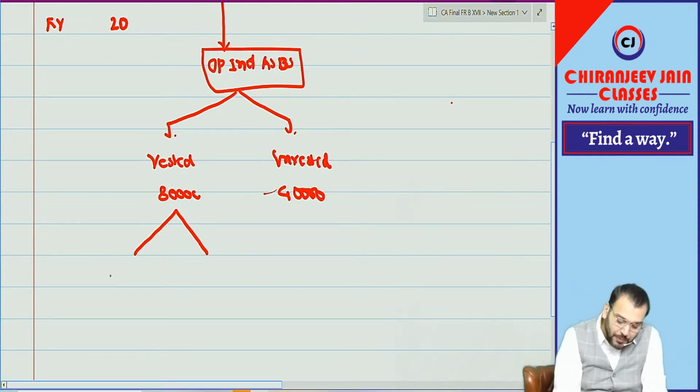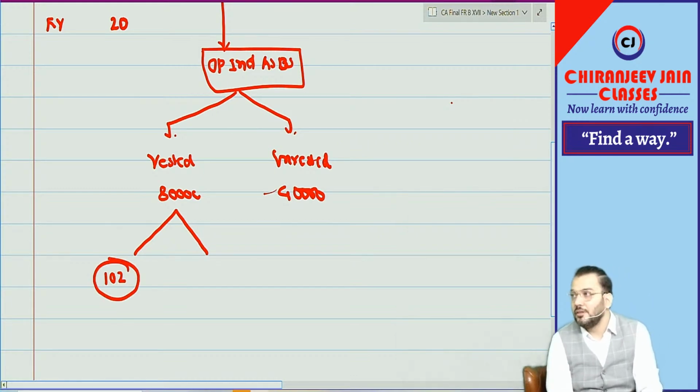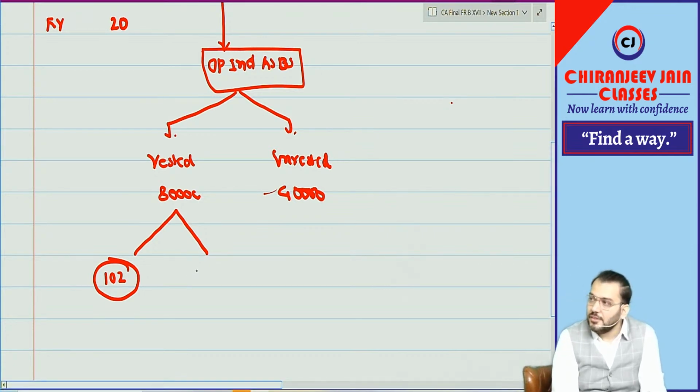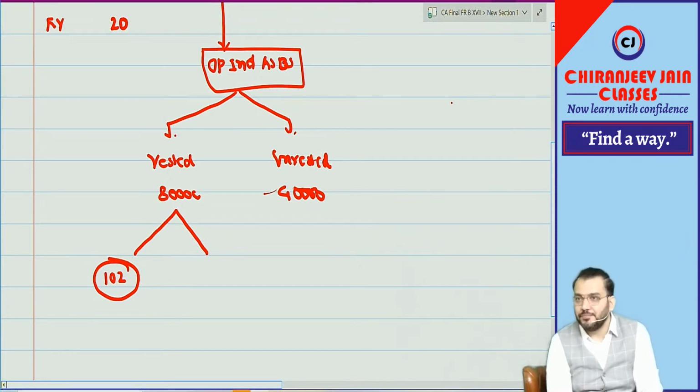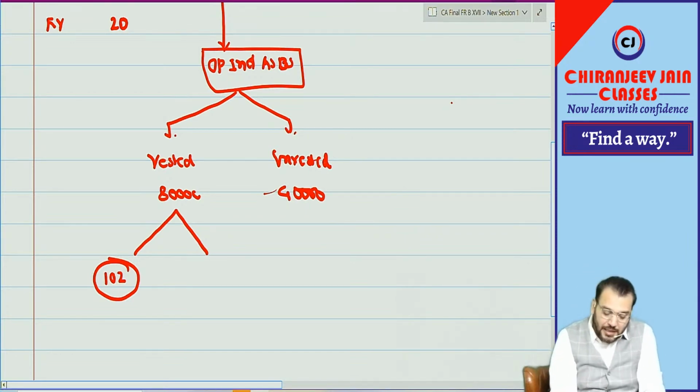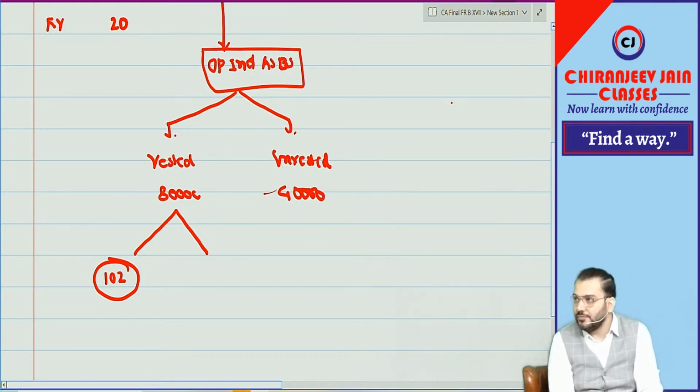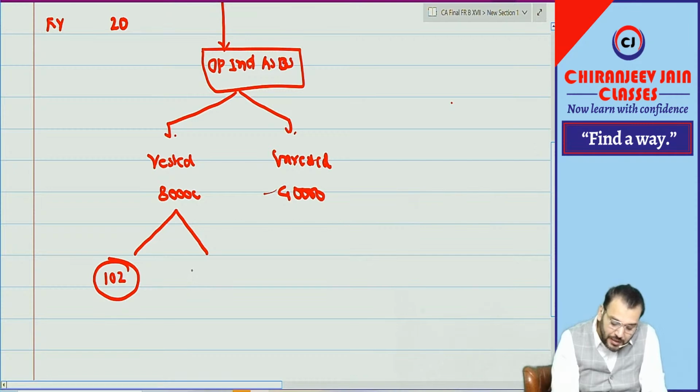Either they may apply Ind AS 102 retrospectively, or they can apply the carrying amount as per previous GAAP, meaning the SBP reserve may be recognized as per the previous GAAP carrying amount. Understood?